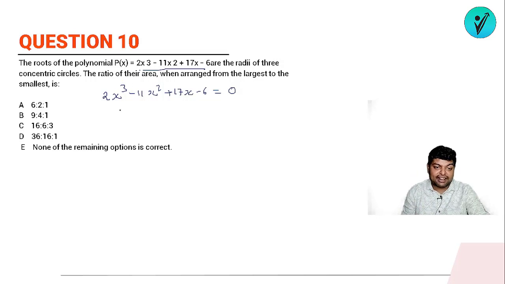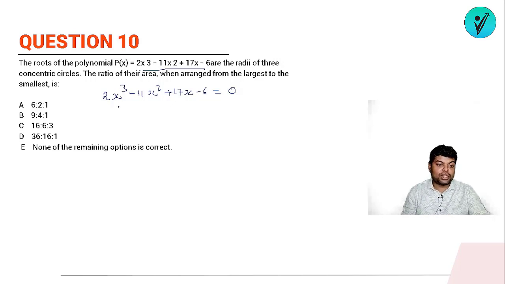So if I put 1, is it satisfying the equation? 2 into 1 is 2 minus 11. So you'll have 2 minus 11 plus 17 minus 6. So minus 11 and minus 6 is minus 17, so 2 is left. It means that 1 is not a root of it. If 1 is not a root, then try with another number. So what will the other number be? 2.